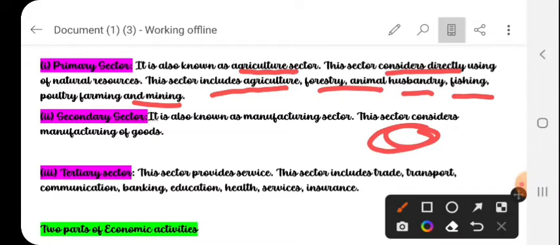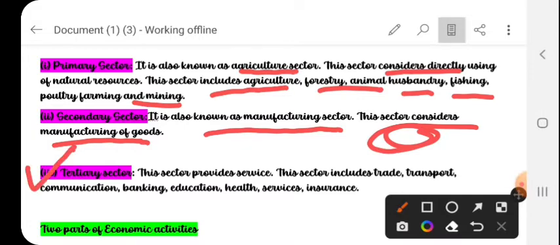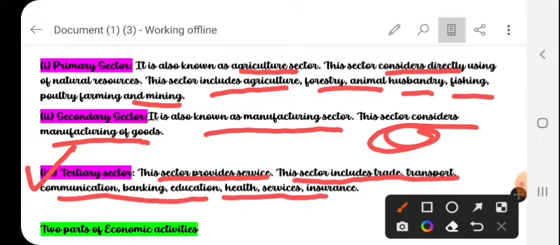So what is the secondary sector? It is also known as the manufacturing sector. This sector considers manufacturing of goods. And the third one is the tertiary sector. This sector provides services and includes trade, transport, communication, banking, education, health services and insurance.